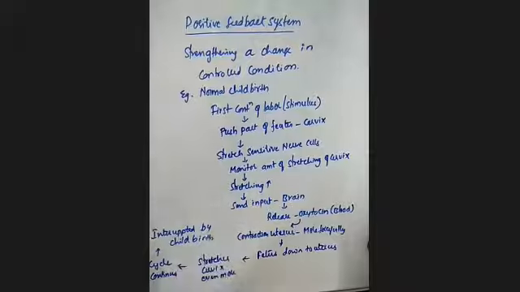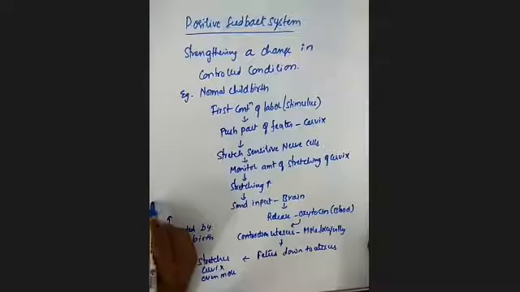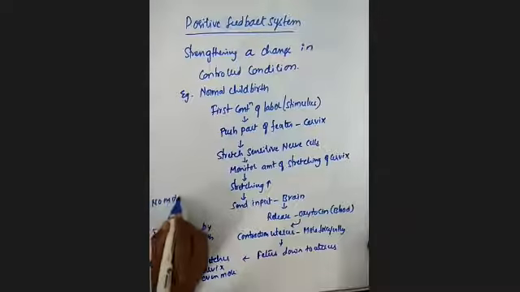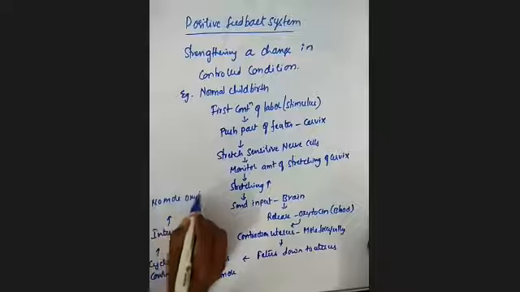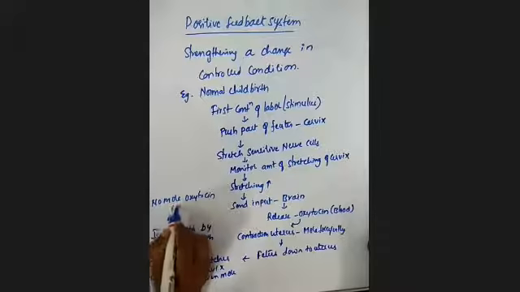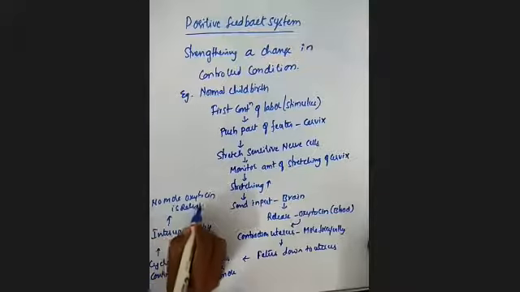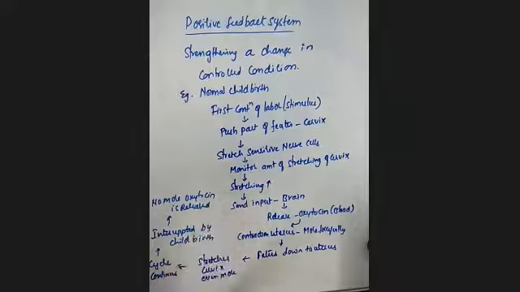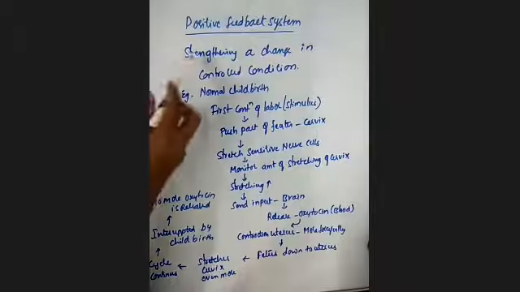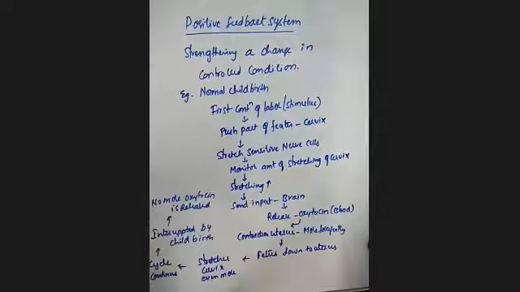Then no more oxytocin is released. This is what we call a positive feedback system, which strengthens a change in the controlled condition.